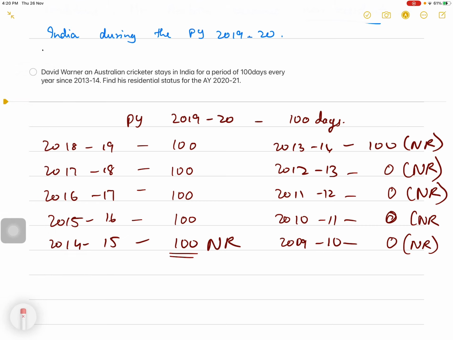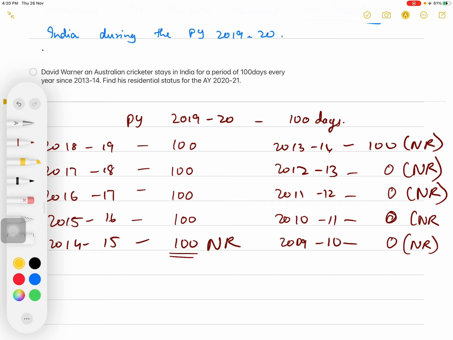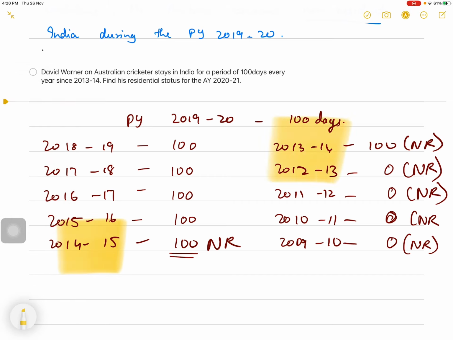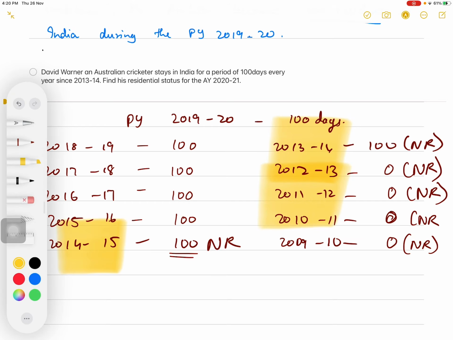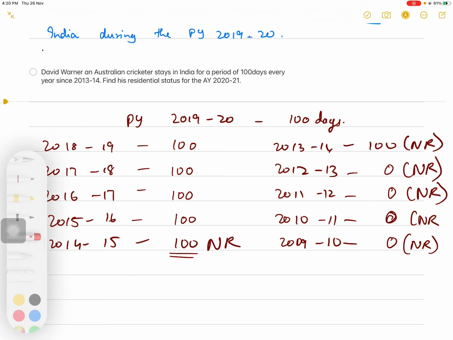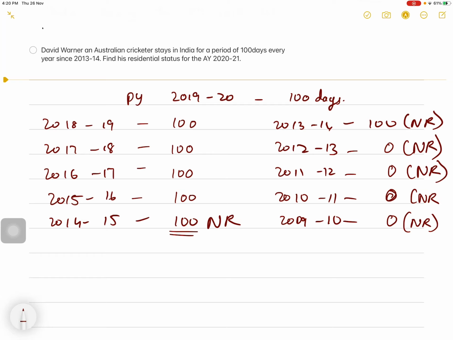During the previous year 15-16, his stay in India is 100 days, which is more than 60 days. But the preceding 4 years will be 14-15, 13-14, 12-13 and 11-12. So the total stay comes to 200 days, which is less than 365. So he does not satisfy the second basic condition, therefore he is non-resident.